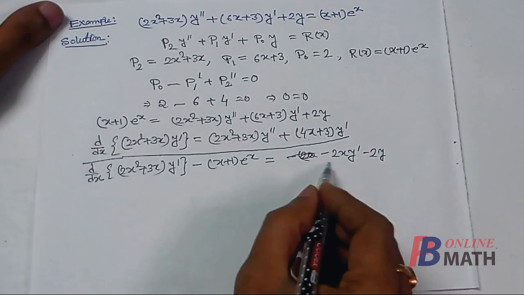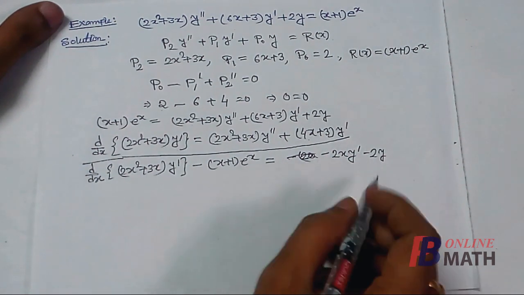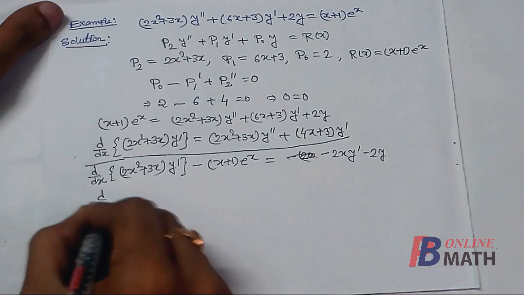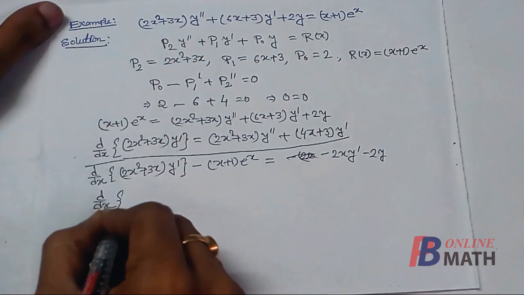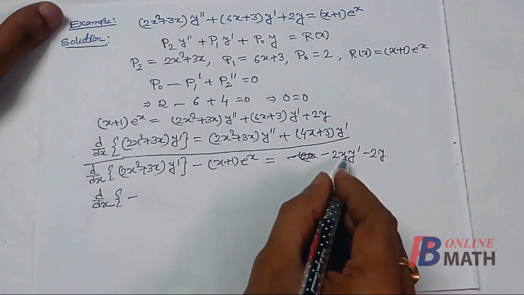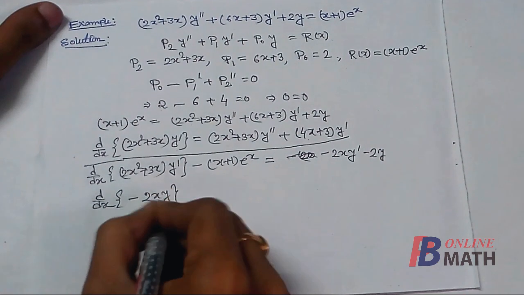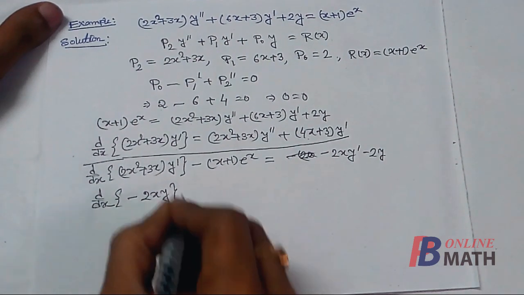Next we shall try to write this right hand side in terms of a total differential. For that reason, let us consider the first part, −2xy'. So instead of this, we shall consider −2xy only.